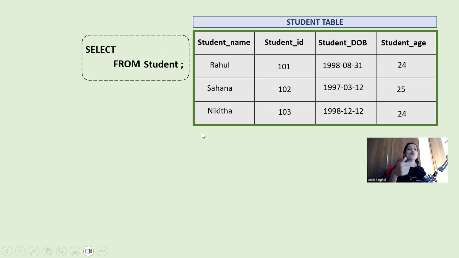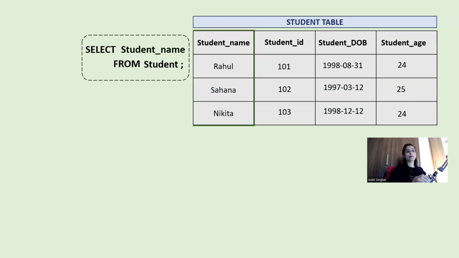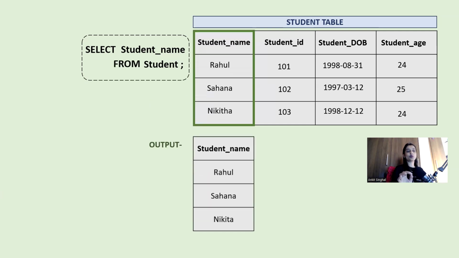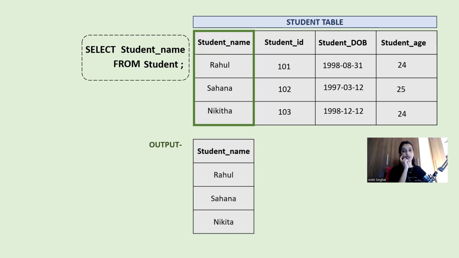Okay. Now what to select? You select student name from student table. So it is not targeting the whole table now, only the student name column. Now you will execute this query. If you execute, this is your output. This is how queries will be executed. So what is the order of execution? First the select command, then the from clause.